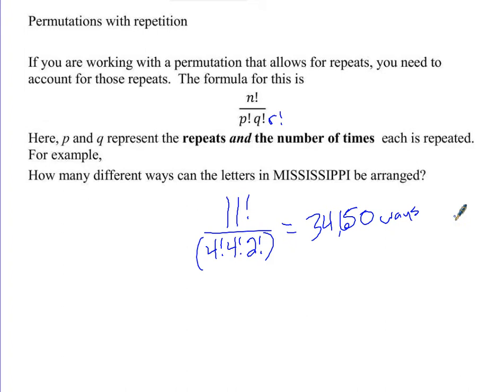every single one of them will be unique. We won't have any repeated arrangements of letters. That's what that formula does for us. Otherwise, if we don't account for this repeated arrangement of letters, then we'll have a whole bunch that are just repeated, because I can swap this S and this S and this S and this S and this S and this S, and each one of those would be a repeated, exactly the same looking result. And we want to exclude those. So that's why we use that formula.